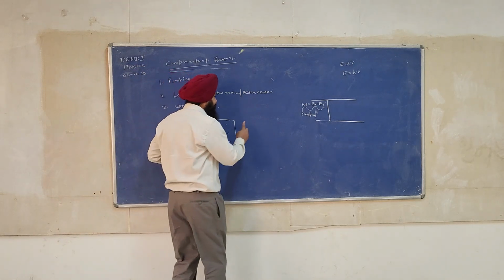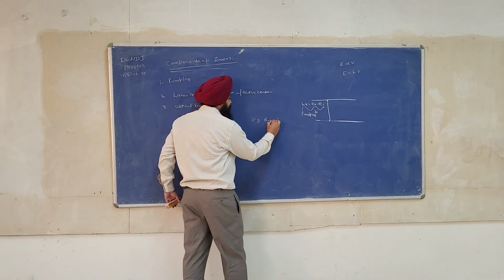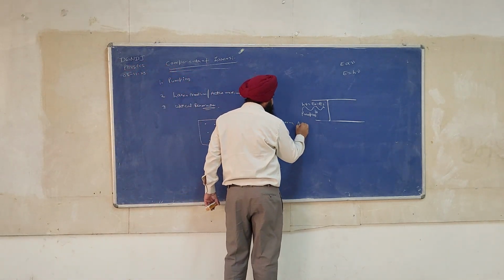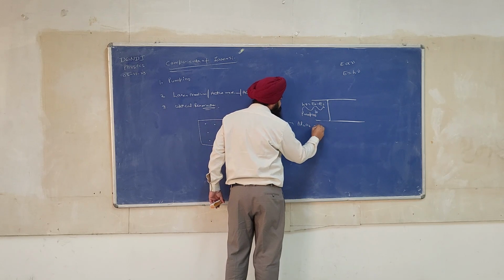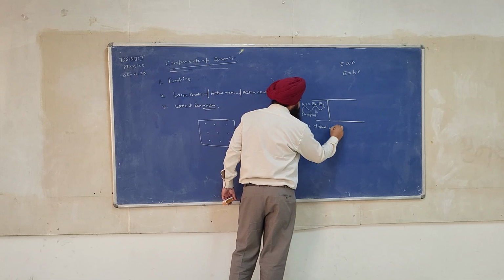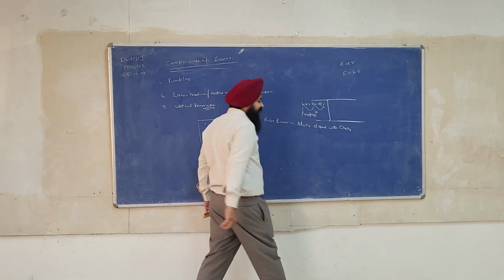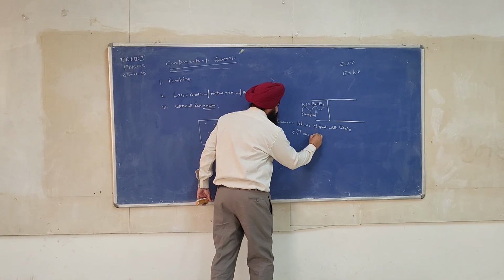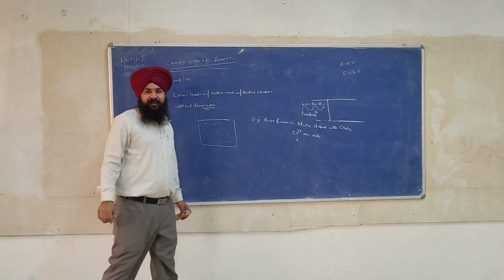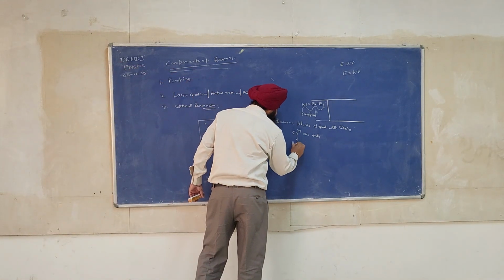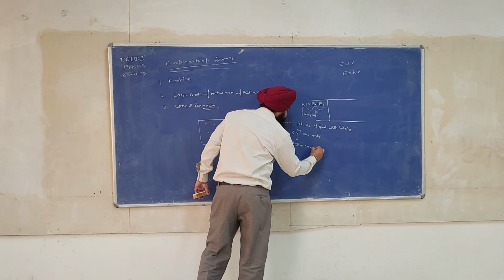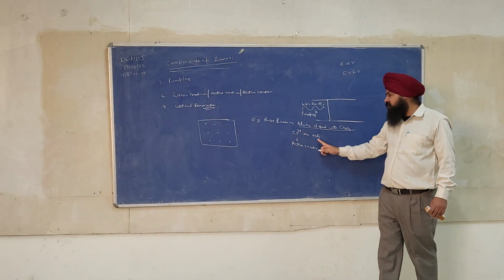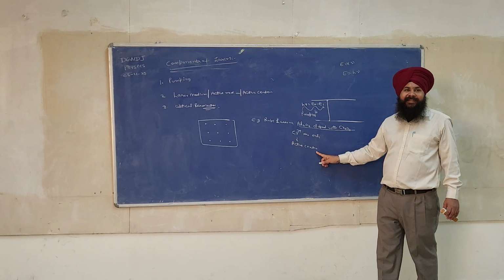See, I will give you the example. Let us say, for example, ruby laser. The composition of the ruby laser is aluminium oxide doped with the chromium oxide. So the laser action just happens due to the chromium ions only. These chromium ions are called active centers. Okay, now see, this is called laser medium. This is called active medium, and this is called active centers.